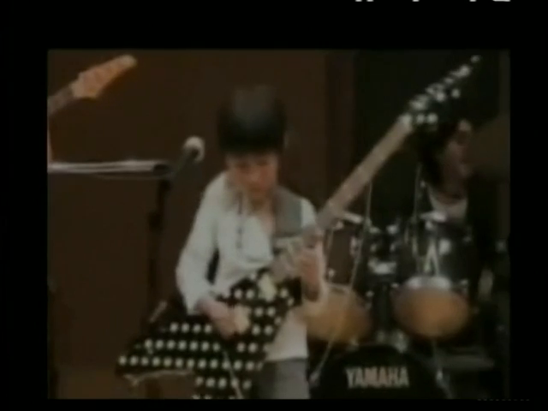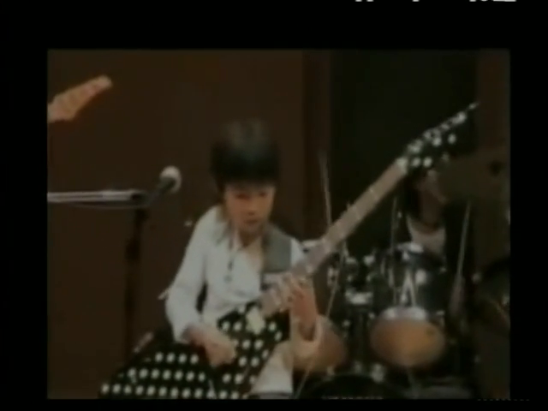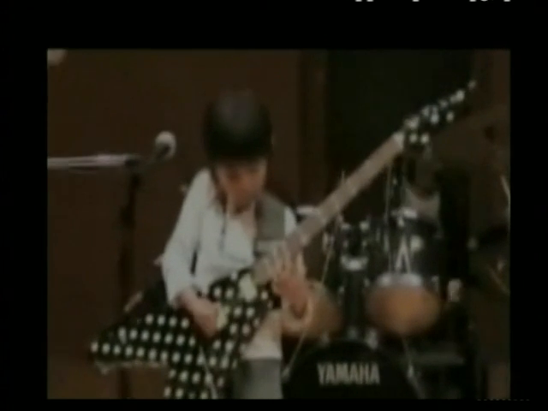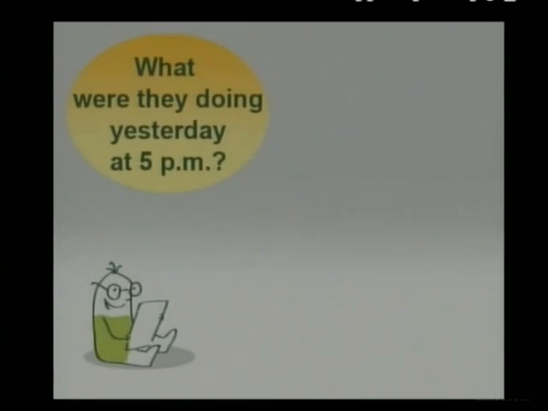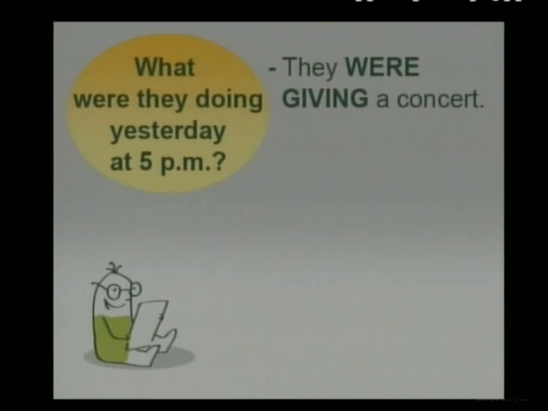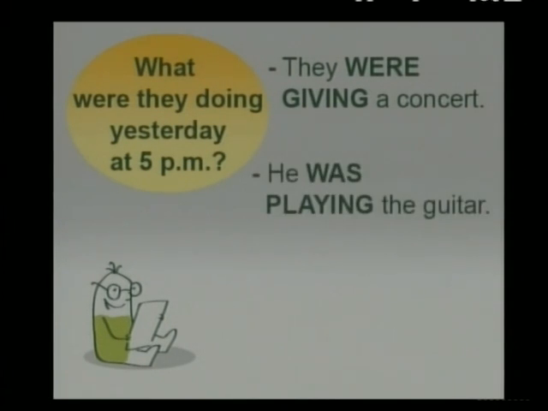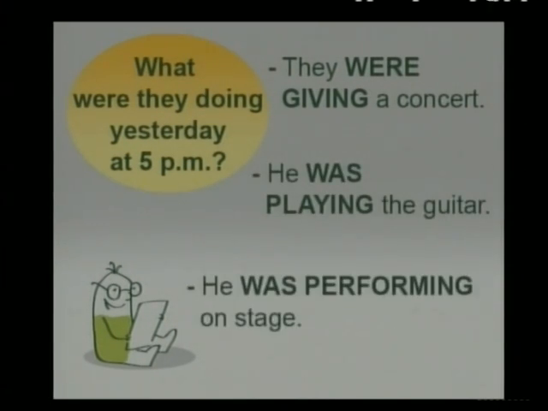Second example. Quite an enthusiastic boy. What were they doing yesterday at 5 p.m.? They were giving a concert. He was playing the guitar. He was performing on stage. This could be the answers.